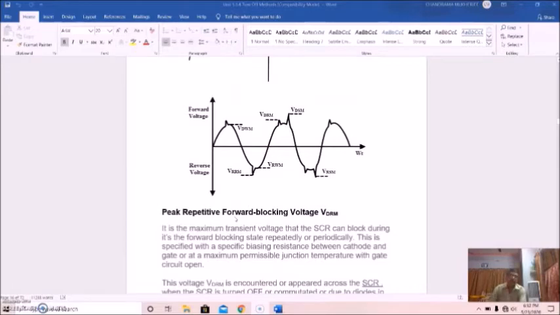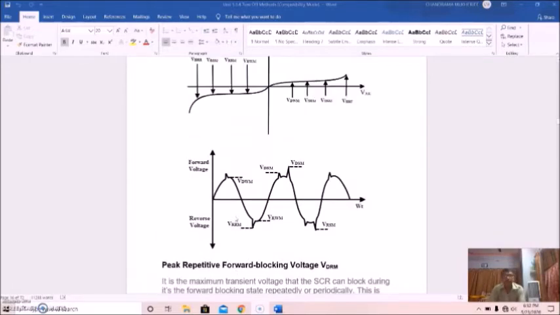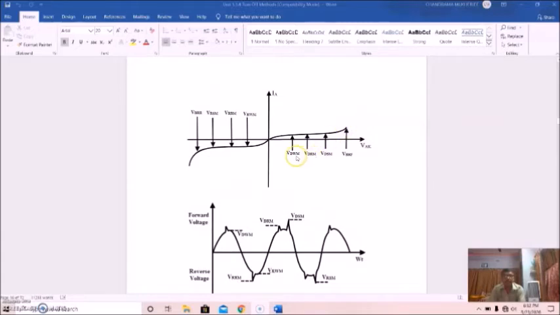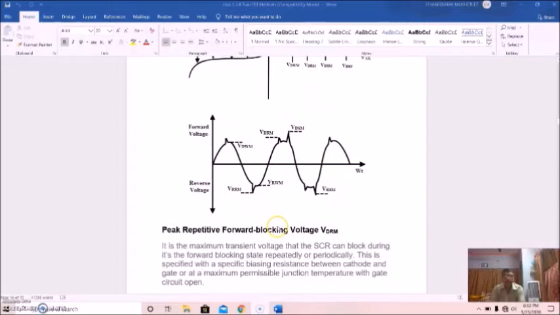Now, peak repetitive forward blocking voltage, VDRM. This is shown here. This is something more than VDWM, and here also you are finding this is more. So this is the surge, right? This is happening in a repetitive way. That's why this is called repetitive voltage.